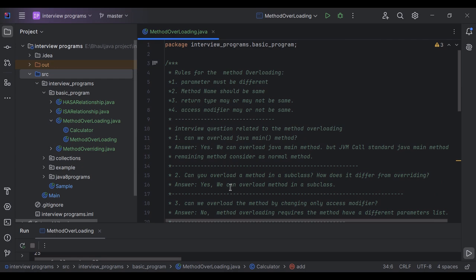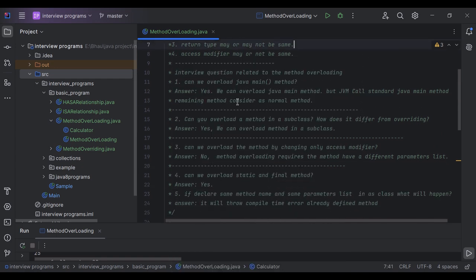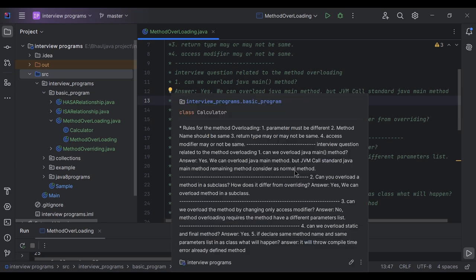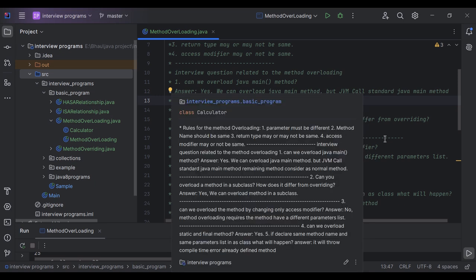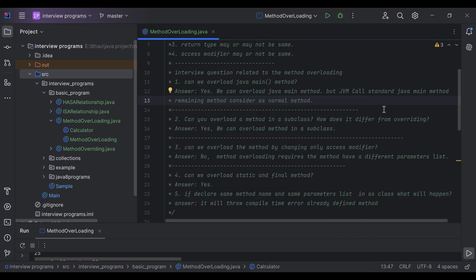So I have written down some questions regarding method overloading. The first question is, can we overload the Java main method? The answer is yes, we can overload the Java main method, but the JVM calls only the standard Java main method and the remaining methods are considered normal methods. That means in a single class I have declared three types of main method with different parameters, but the JVM calls only the standard main method, public static void main with String arguments, and the remaining methods are considered normal methods.